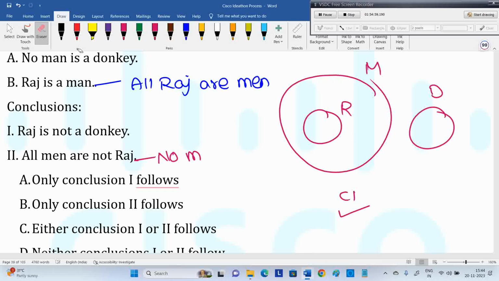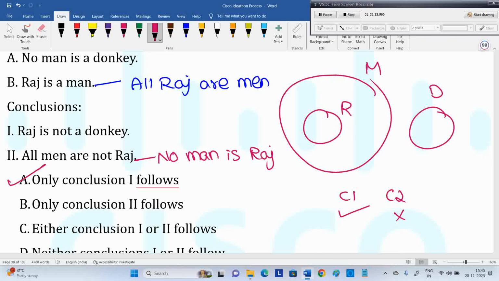All men are not Raj is nothing but the meaning of no men is Raj. That's actually the same meaning. No men is Raj: men and Raj are not connected. All men are not Raj. That's what both things say. Your second one, false. Some part of men are Raj, right? They said all men are not Raj, but we know this is the part of men only occupied by Raj. Second one, false. So only one false.